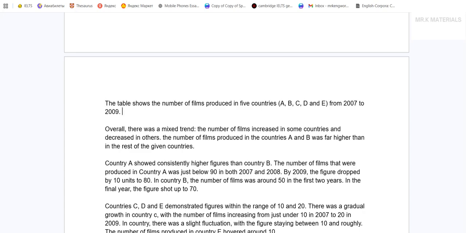As the table shows the number of films produced in 5 countries. So it shows how many films were produced, right?